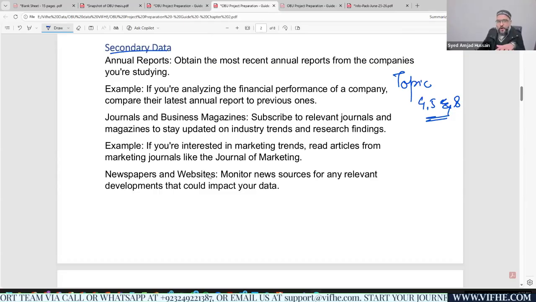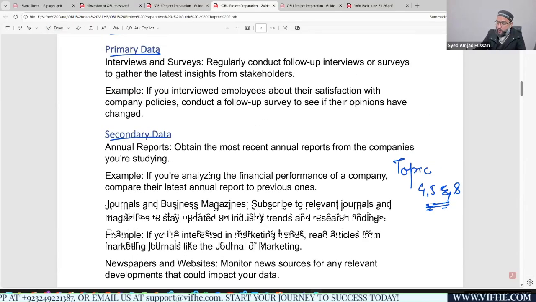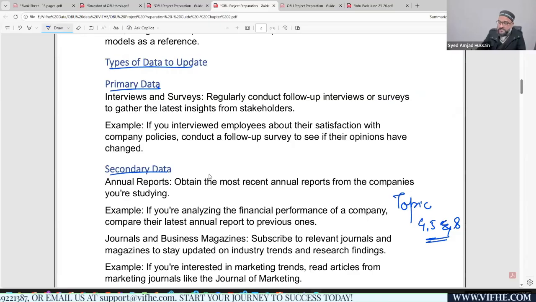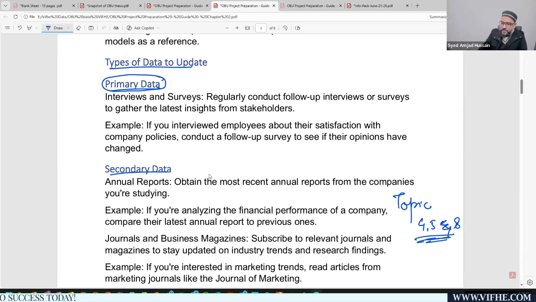So it's really important to explain what secondary data is. In case any student is working on topic number 1, then he must explain the primary data in much more detail, while the focus on secondary data would be a bit limited. Topics 4, 5, and 8 are purely concerned with secondary data.